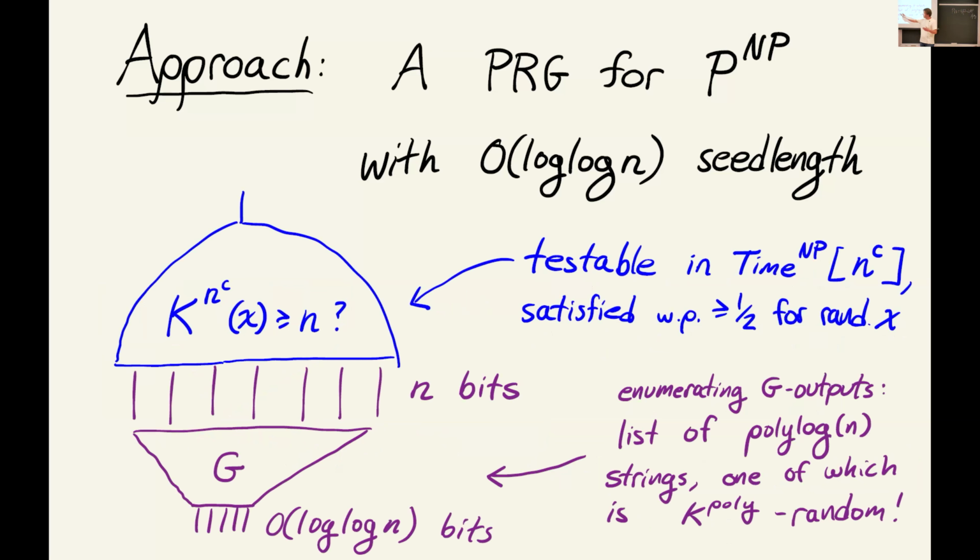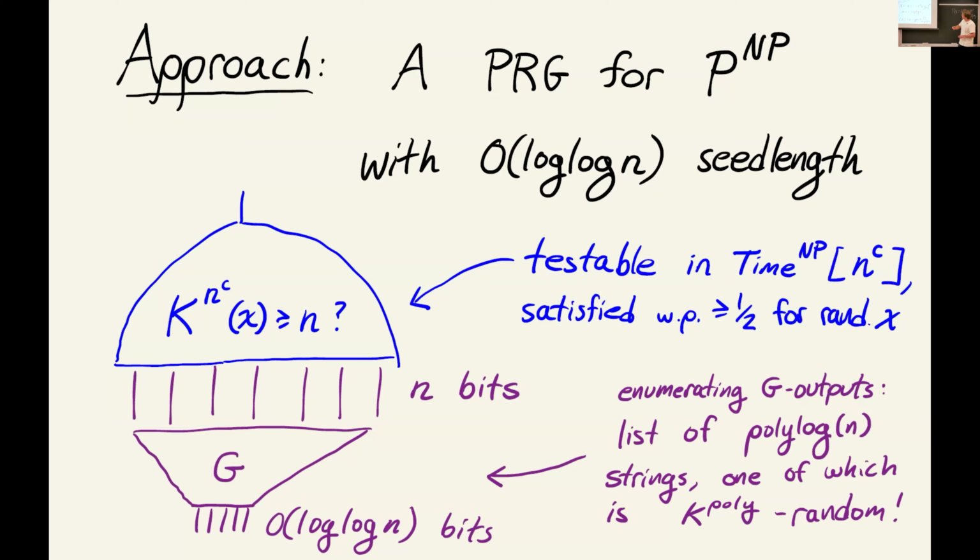Therefore, about half, or a constant fraction, of the strings in the range of this generator will. And so if I enumerate all the strings in the range of this generator, because the seed length is doubly logarithmic, the number of strings is polylogarithmic, right? And so I'm going to end up with a list of candidate incompressible strings of length only polylog n.